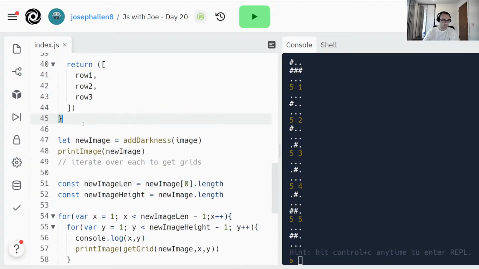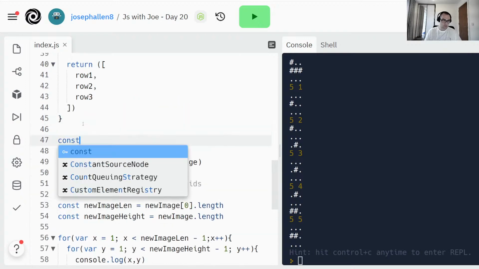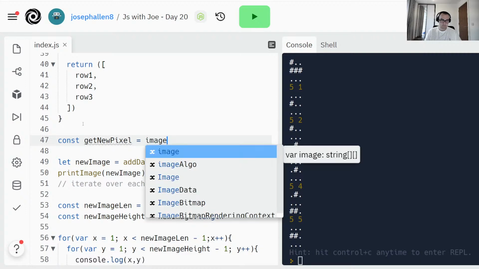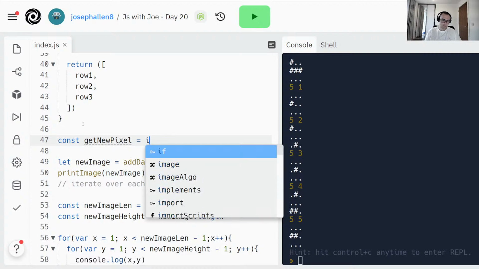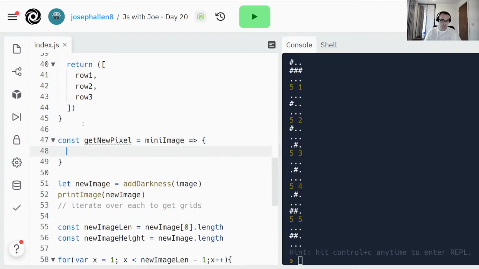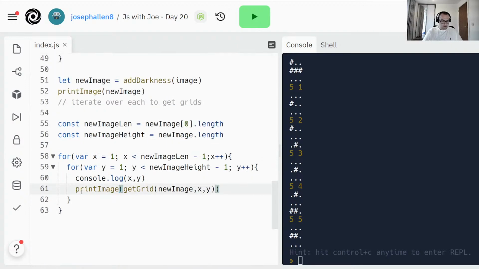So let's do const get, I don't know, value, get new pixel equals image, maybe a mini image, next line. So I should be able to call get new pixel with this.